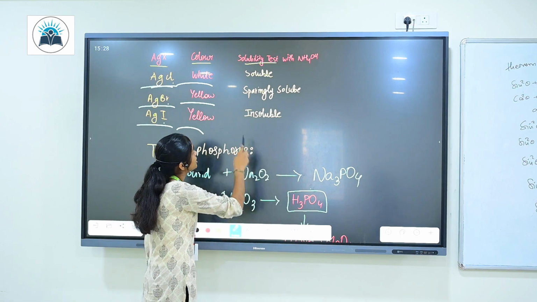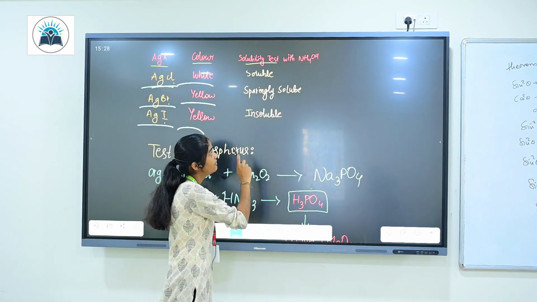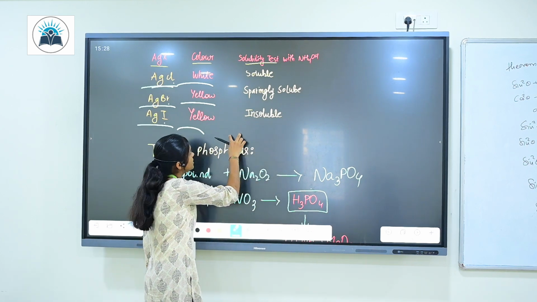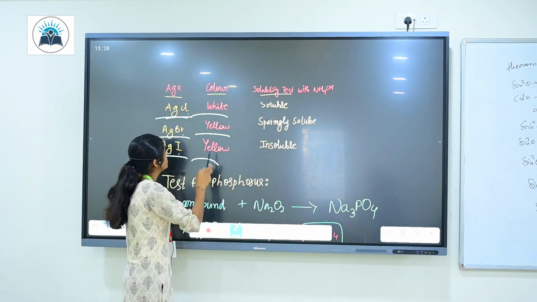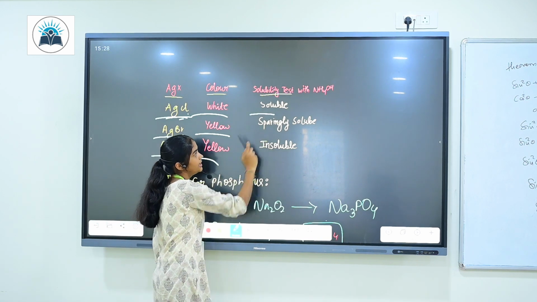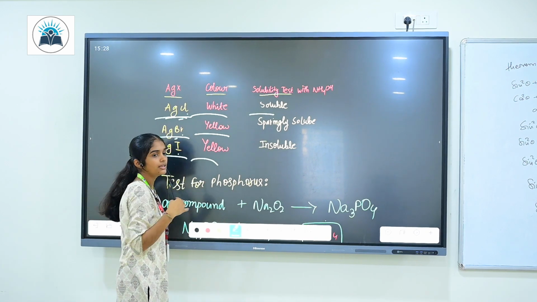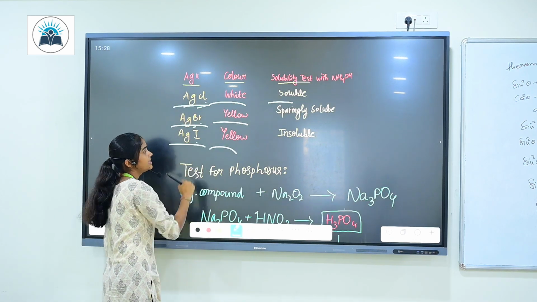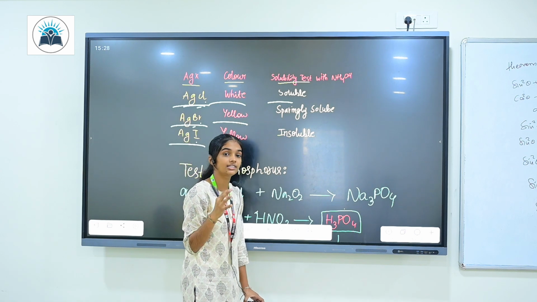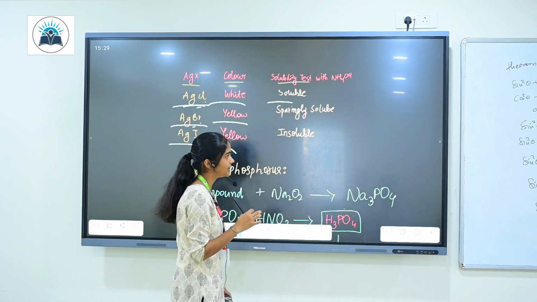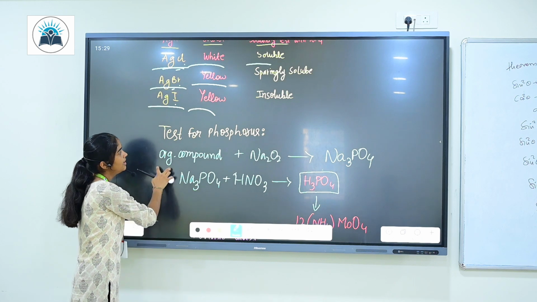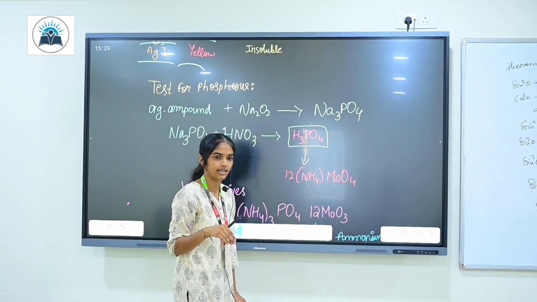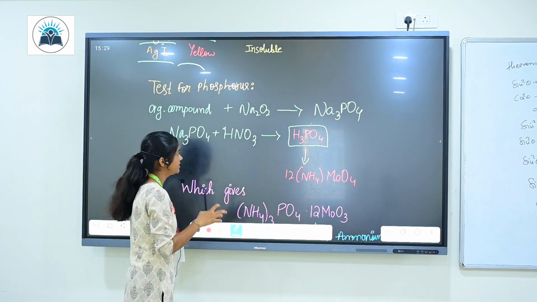How are you going to test it? Now we are going to do a solubility test with ammonium hydroxide, that's NH4OH, right? Now when you are treating these compounds with NH4OH, AgCl will be completely soluble in it, but AgBr will be only slightly soluble in it, right? Now AgI is insoluble and it forms a ppt. What is ppt? Precipitate. All know precipitation reaction, right? If any compound is not dissolving, it's forming an insoluble substance, that's nothing but the precipitate, right?